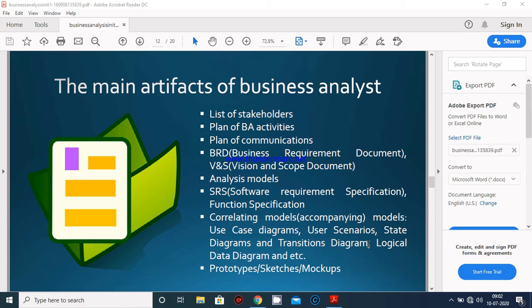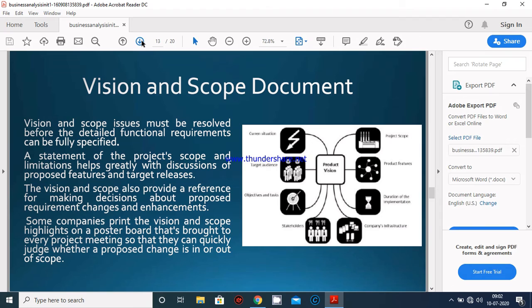These are used for the designing of the product: prototype, sketches, and mock-ups. See, vision and scope documents say what your aim is.